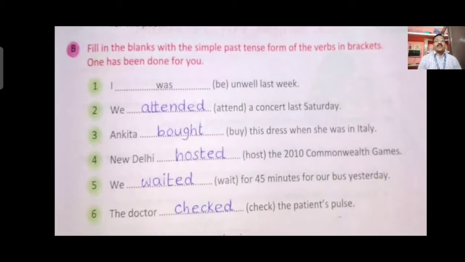We dash, bracket attend, a concert last Saturday. Means I am talking about not this Saturday, last Saturday. That means the sentence will be in the past tense. So attend past tense is attended. We attended a concert last Saturday. Third one, Ankita dash, bracket buy, this dress when she was in Italy. So buy past tense is bought. Ankita bought this dress when she was in Italy.